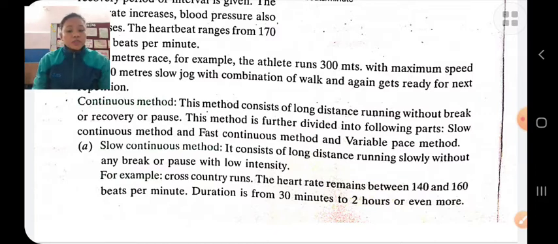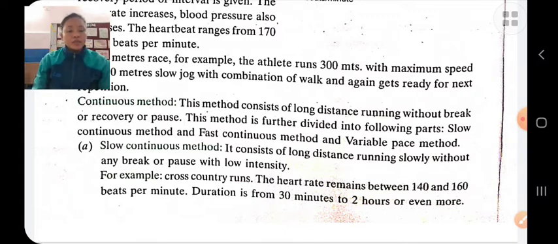Slow continuous training methods consist of long distance running slowly without any break or pause, with low intensity. In slow continuous training methods, we perform in the presence of oxygen.